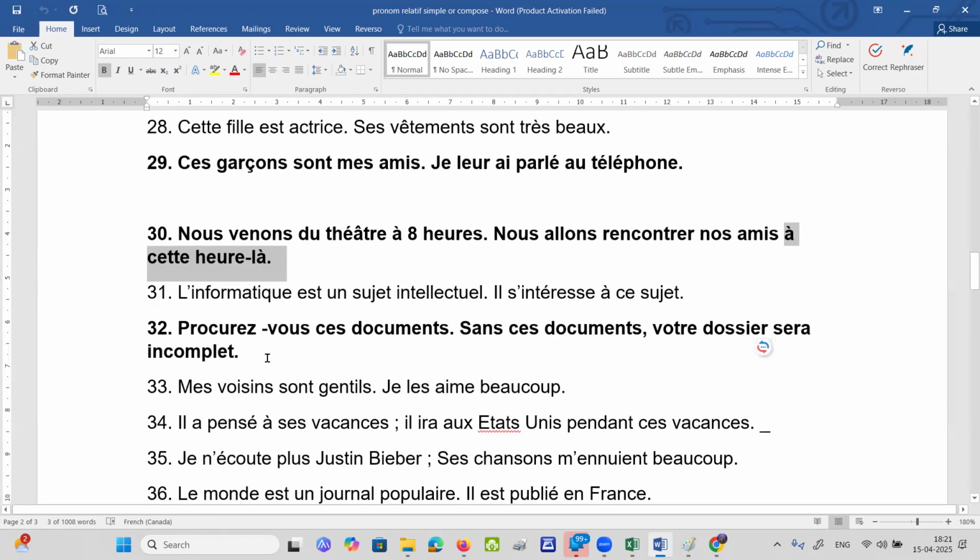Next question. Procurez-vous ces documents? Do you procure these documents? Without these documents, your file will be incomplete. Sometimes, very rarely, they'll give you sans ces documents in the beginning and they'll put a comma. So what you can do is you can say sans lesquels votre dossier sera incomplet. You can just remove them from here and put it near the full stop. It's okay. Placement can vary, can change. I'm just giving you an idea.